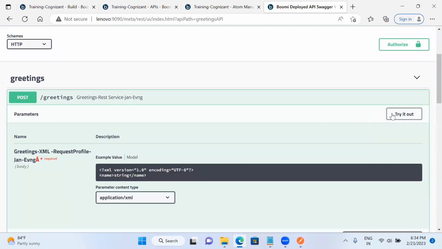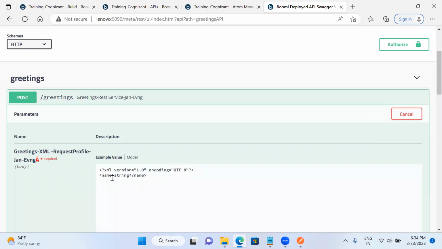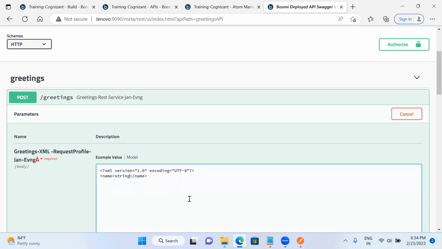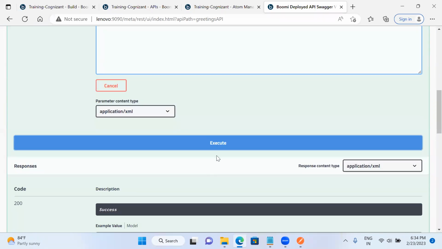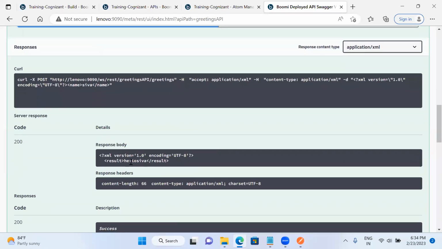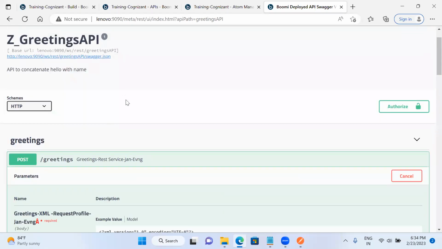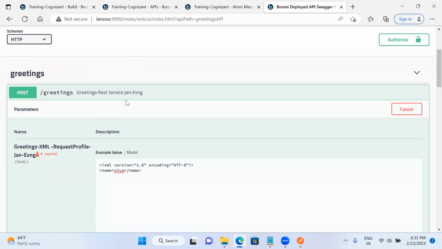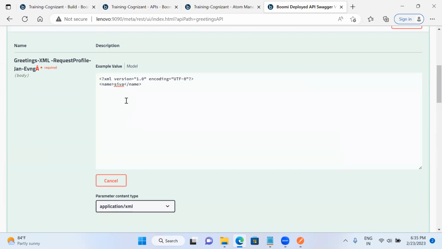If I click on post and try it out, it is asking for the name, string. I need to pass the string value, let's take the name as Shiva. If I execute this one, I get the value hello Shiva. See, hello Shiva. It means that I am able to expose the API, whatever I have developed in the RESTful service, and I am able to do the configuration with the help of API management. I am able to retrieve the endpoint of the REST here. So this is about the API management concept.